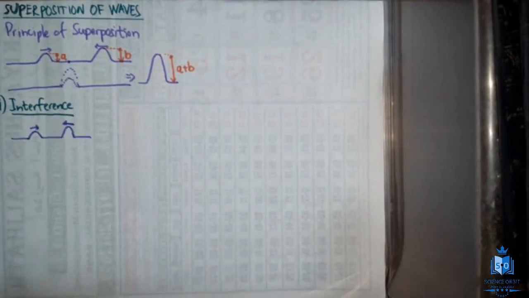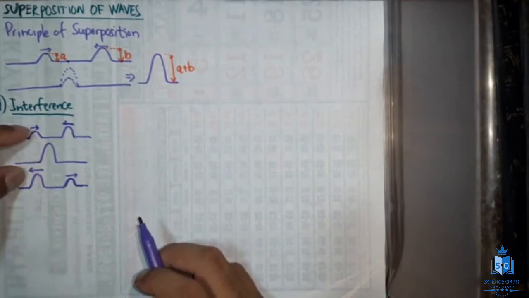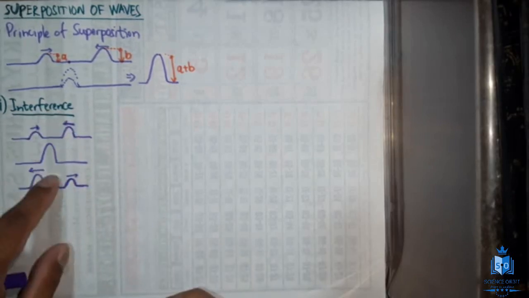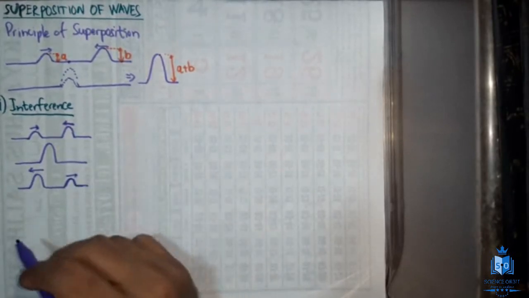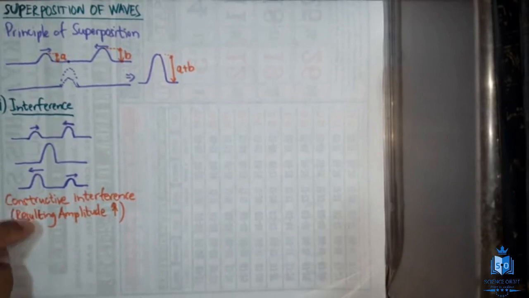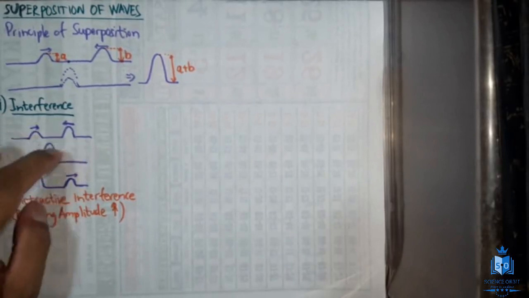I just wanted to explain what the principle of superposition is. Now I'll redraw this here and let's see what happens once these waves overlap. The waves are traveling towards each other and they will meet. When they meet, their amplitude increases. Then eventually they will continue to move the way they approached each other. This is the small one with the small amplitude moving towards the right, and this is the one with the relatively larger amplitude moving towards the left. This phenomenon is what you call constructive interference. If the interference is constructive, the resulting amplitude will increase. It will be greater than either of the two individual amplitudes.